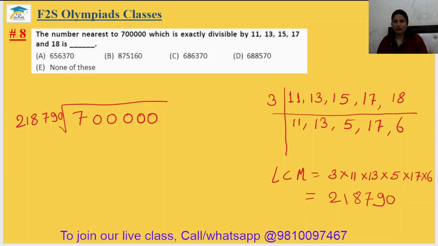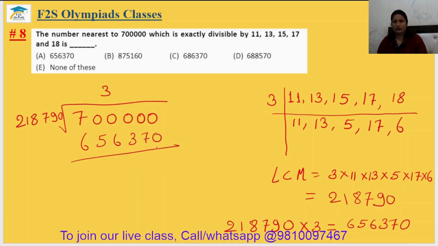When we multiply 218790 by 3, it will be 656370. Then subtracting: 0 is here, and then 10 minus 7, 3, 9 minus 3, 6, 9 minus 6, 3, 9 minus 5, 4, 0.